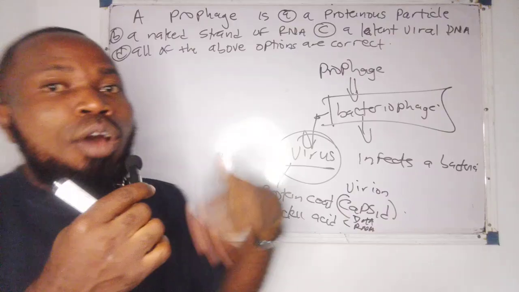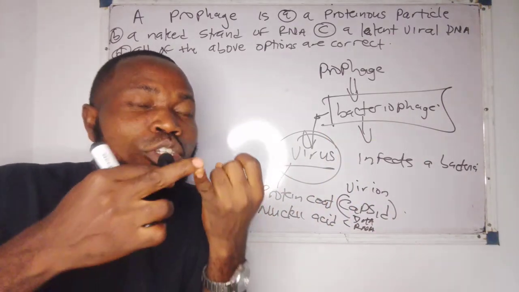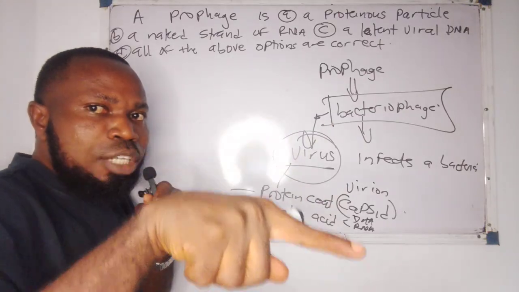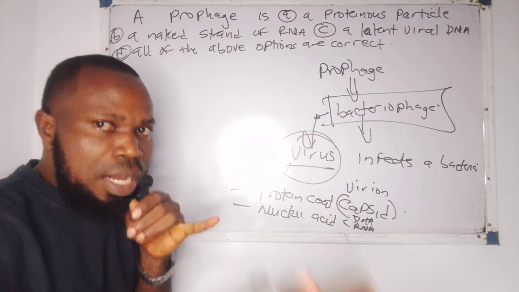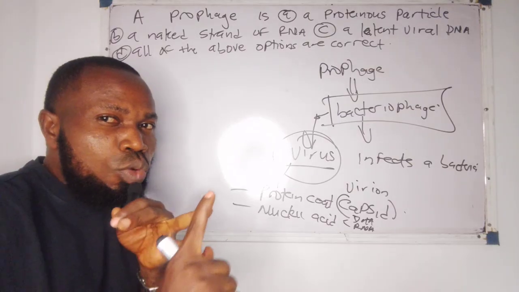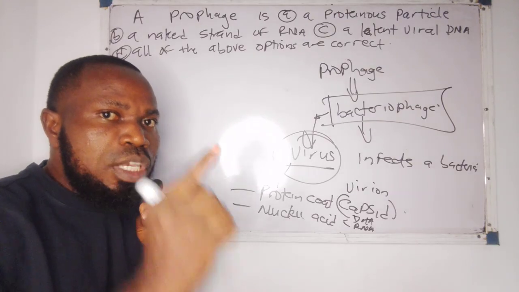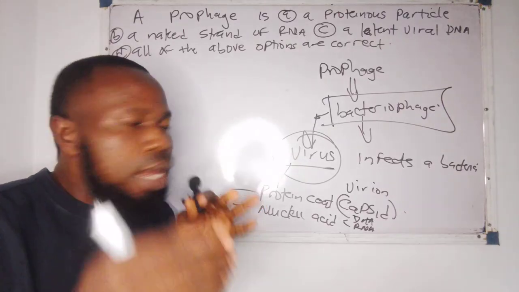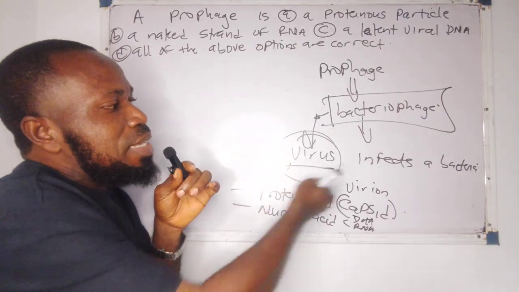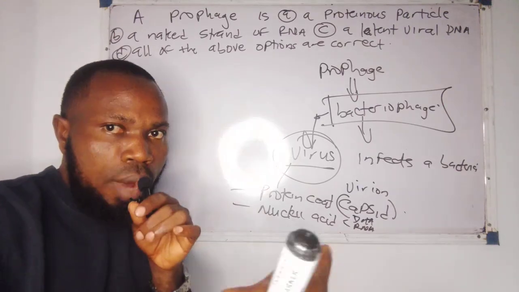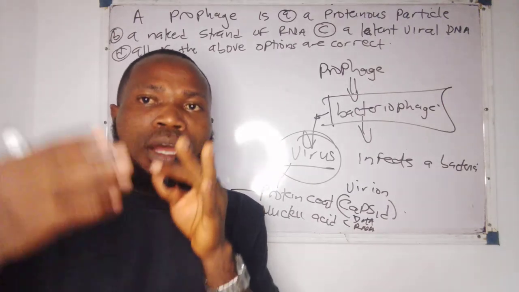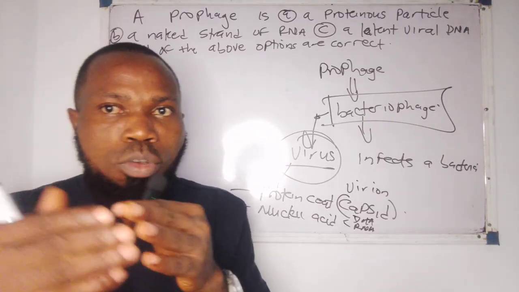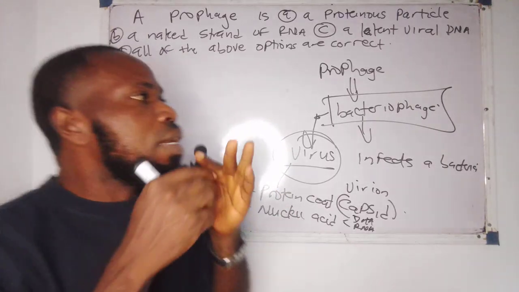Now, viruses can also be categorized according to their shapes. Virus can be categorized according to the nature of their nucleic acid, that means if they are DNA or RNA, according to their shape, and of course, if they have envelopes. There are some viruses that are enveloped and some that are naked. Just like bacteria can be categorized according to their shape: some are spiral, some are coccus, staphylococcus, streptococcus, and all that. Now, let's not go too far.